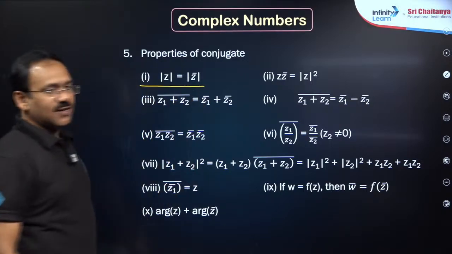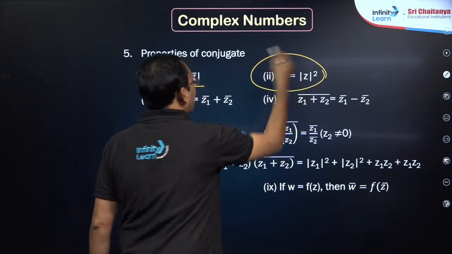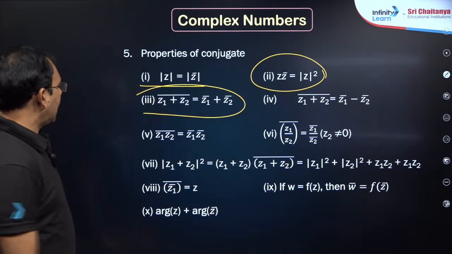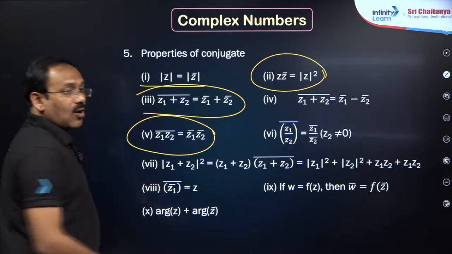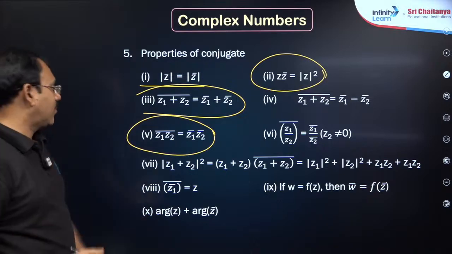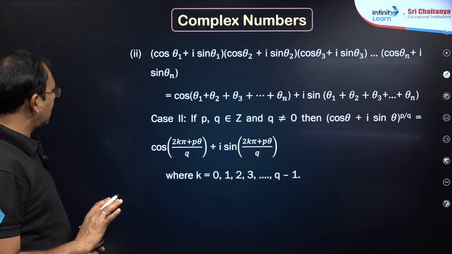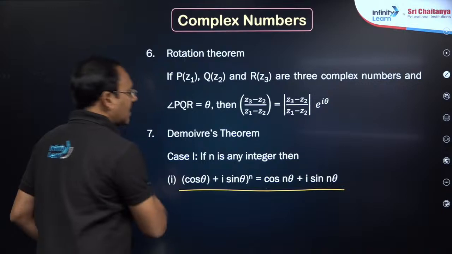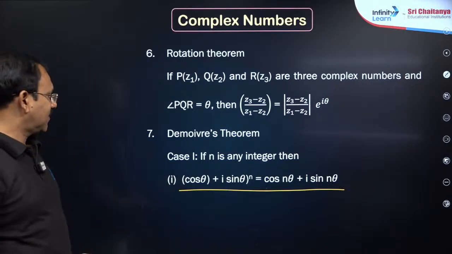Modulus of Z and modulus of Z bar will be the same, root of a square plus b square. Z bar is mod Z square, very very important. The conjugate of Z1 plus Z2 you can write as Z1 bar plus Z2 bar, and the conjugate of Z1 Z2 you can write as Z1 bar into Z2 bar. And a complex number's modulus square is nothing but multiplying it with its conjugate, Z into Z bar. That is the point. Rest of the things no worries, these are not so important, but de Moivre's theorem: (cos theta plus i sin theta) whole power n is cos n theta plus i sin n theta, right?